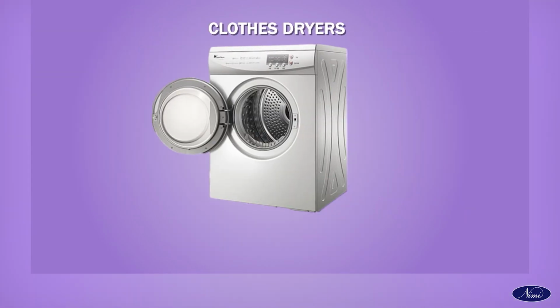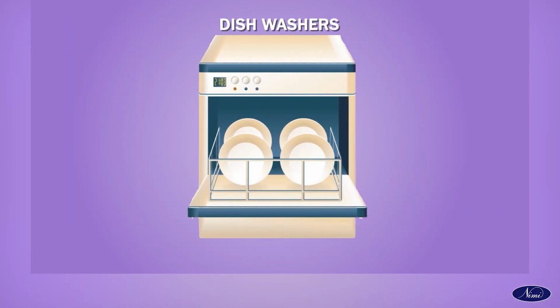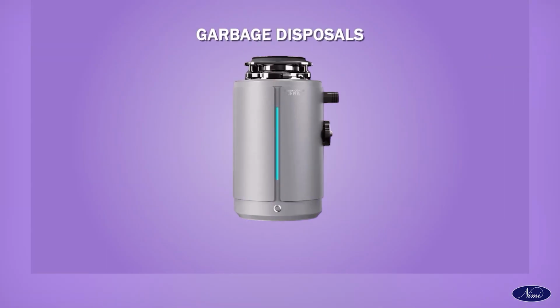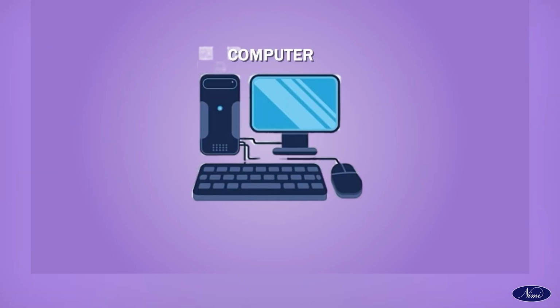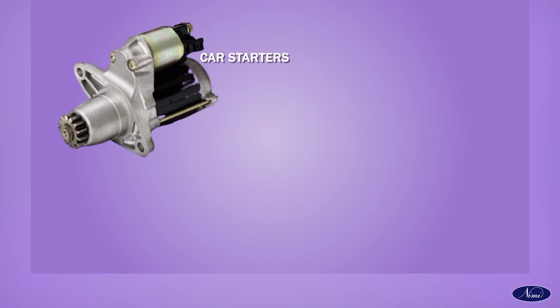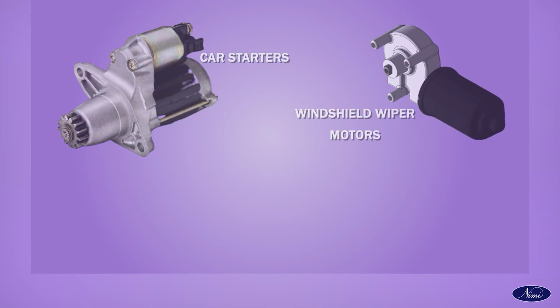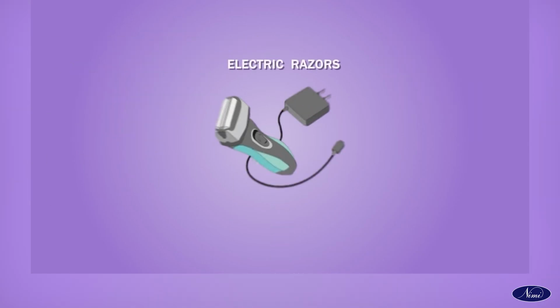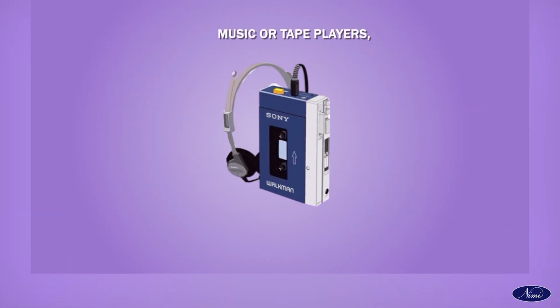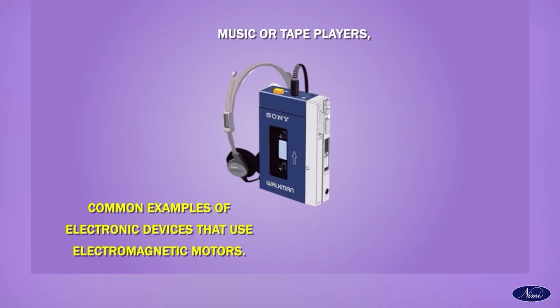Refrigerators, clothes dryers, washers, dishwashers, vacuum cleaners, sewing machines, garbage disposals, doorbells, computers, computer printers, clocks, fans, car starters, windshield wiper motors, electrical toothbrushes, electric razors, can openers, speakers, music or tape players, etc. are common examples of electronic devices that use electromagnetic motors.